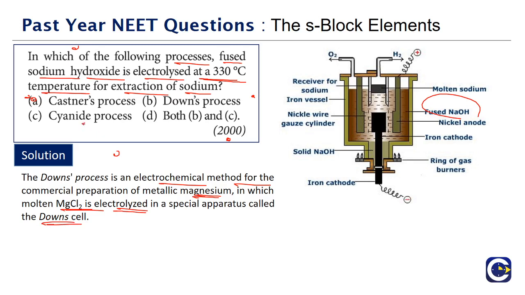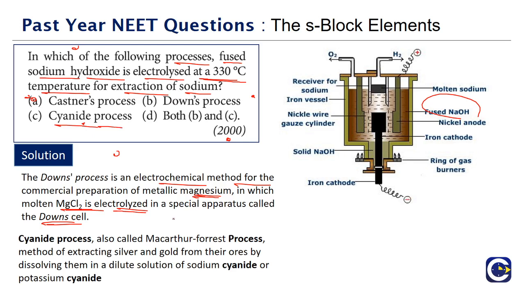Then we have cyanide process. Cyanide process comes in the metallurgy chapter. Okay, so what is cyanide process? Cyanide process is also called the MacArthur-Forrest process, right? It is for the extraction of silver and gold from the ores, where we have the dilute solution of sodium cyanide or potassium cyanide. It will form a complex with these metals. It will be a soluble complex, and then the complex will react with a relatively more reactive element like zinc.